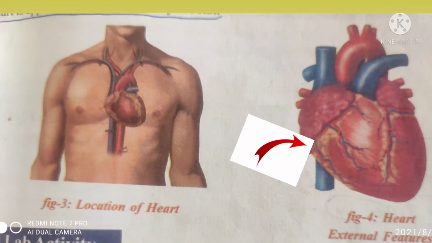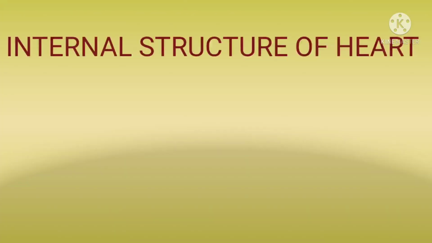The heart is covered by 2 layers of membranes. The membranes are called pericardial membranes. The space between these 2 layers is filled with pericardial fluid, which protects the heart from shocks. This is the external structure of the heart. Okay, now you can observe the picture of the heart, children.